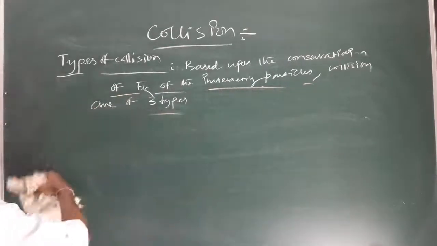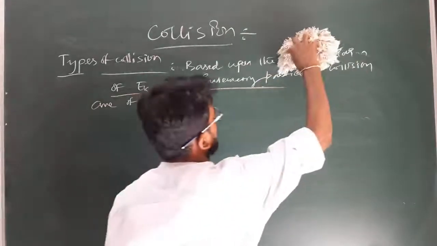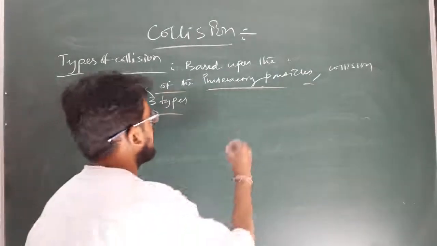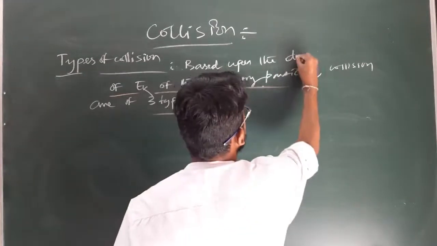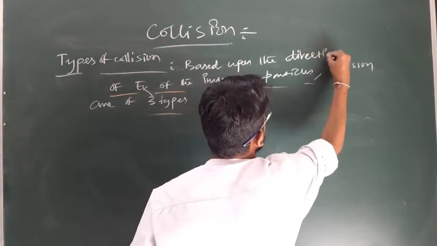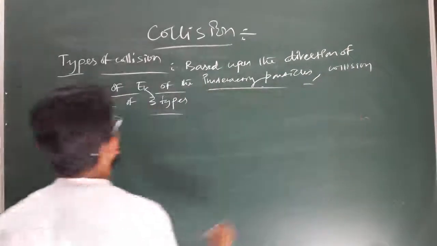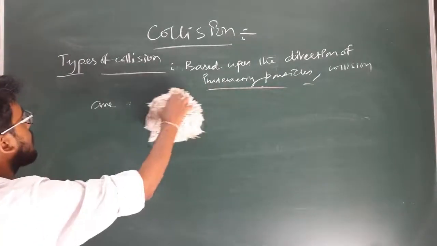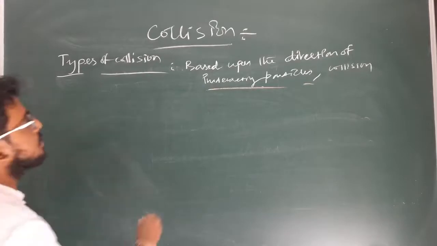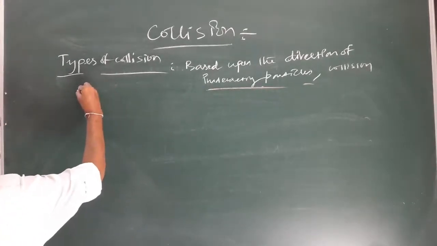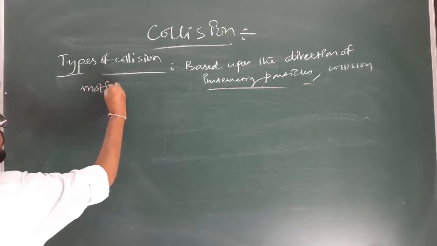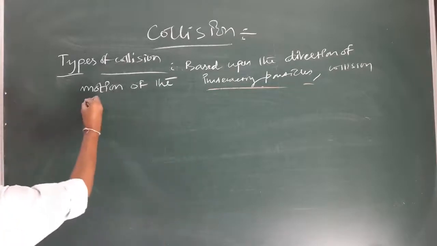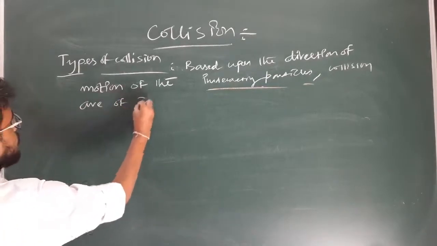Next, based upon the direction of motion of the interacting particles, collisions are of two types.